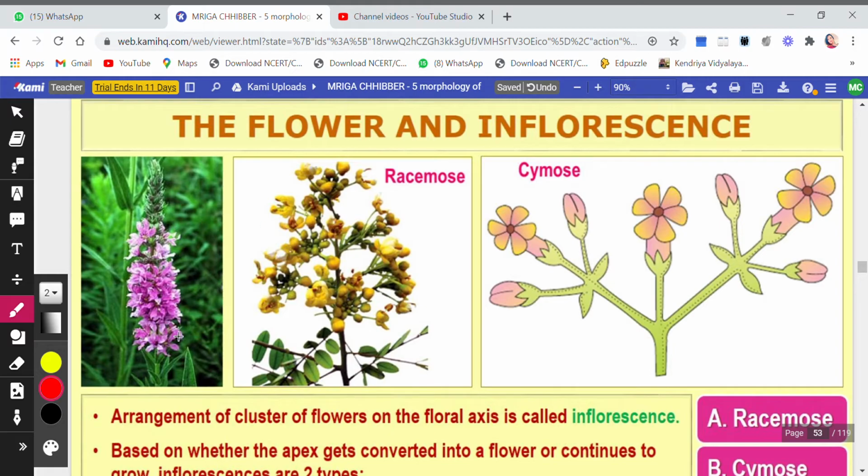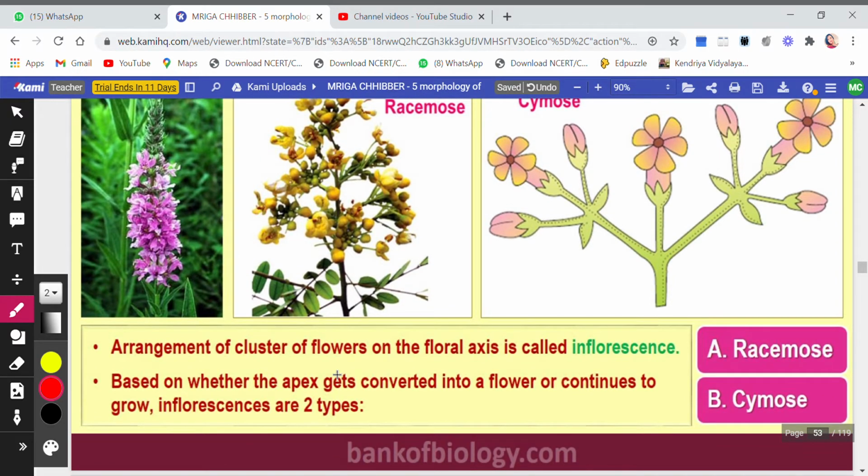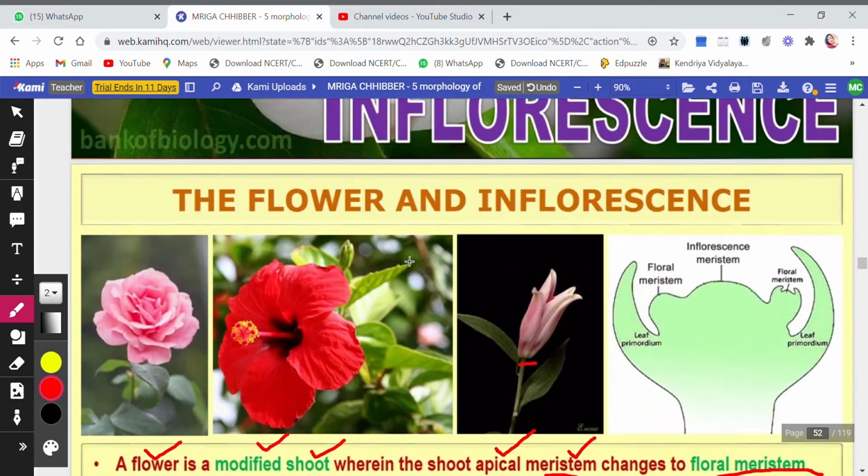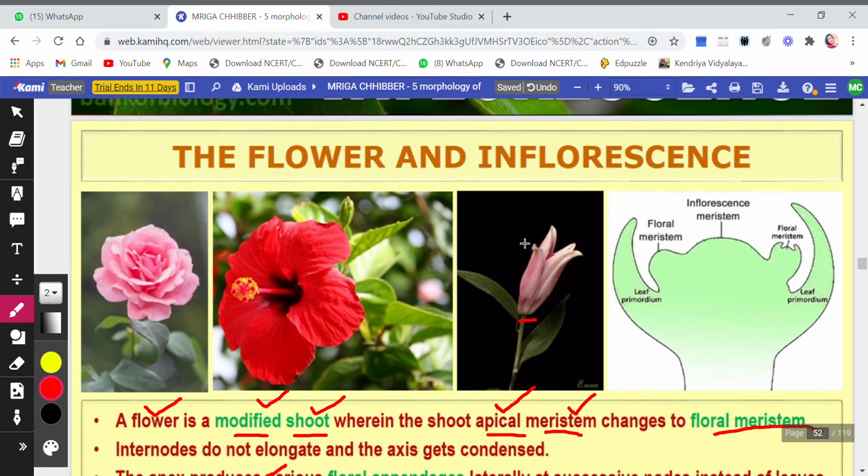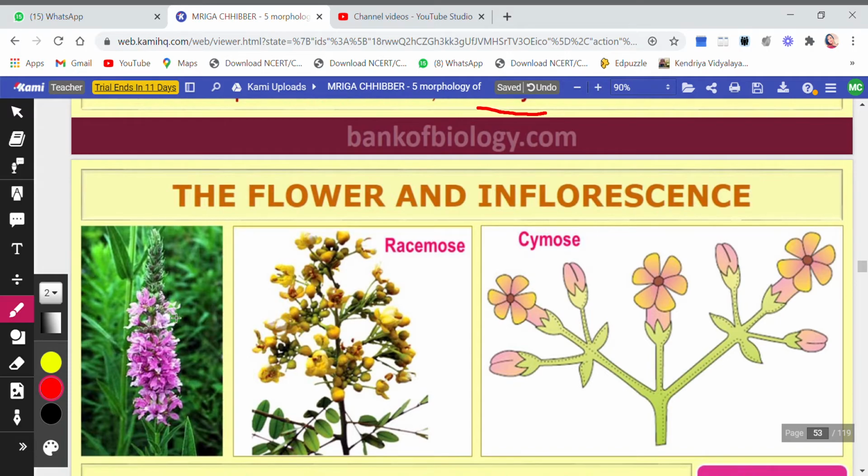What is an inflorescence? Now, arrangement of clusters of flowers. जब बहुत सारे flowers का cluster बन जाए, this is a cluster on the floral axis. This is called inflorescence. Now, this is a cluster of flowers. Okay, you can say bouquet of flowers. तो वो एक फूल नहीं है, इसमें बहुत सारे फ्लावर्स हैं. So it's a bouquet of flowers, so it's called inflorescence. One single is the flower, but if there are clusters of flowers, it is inflorescence.